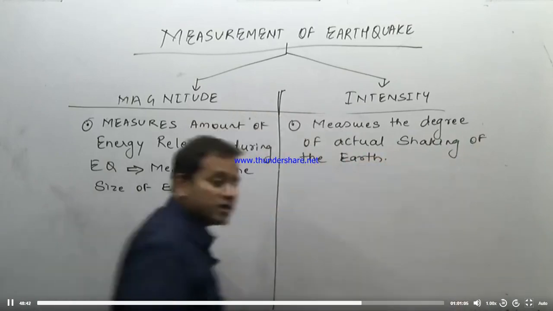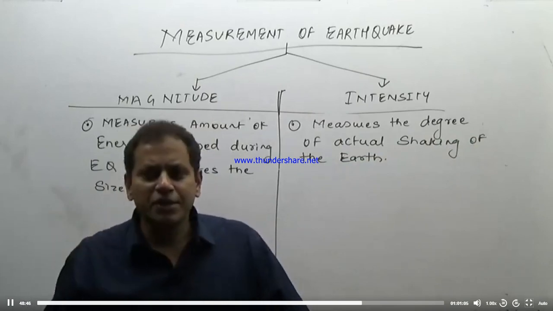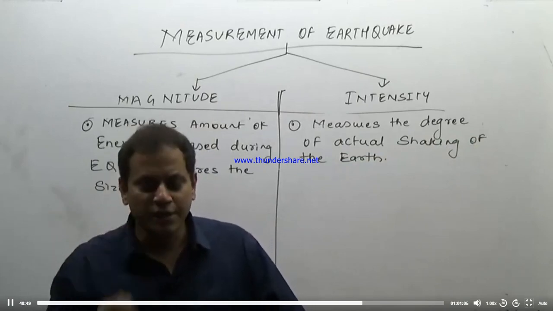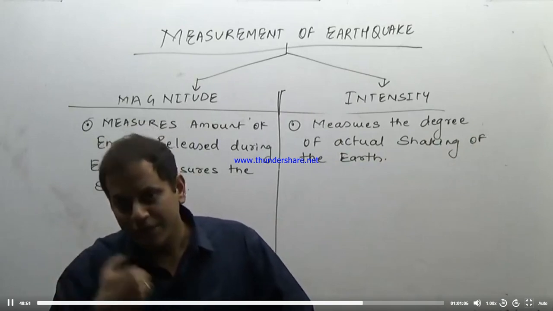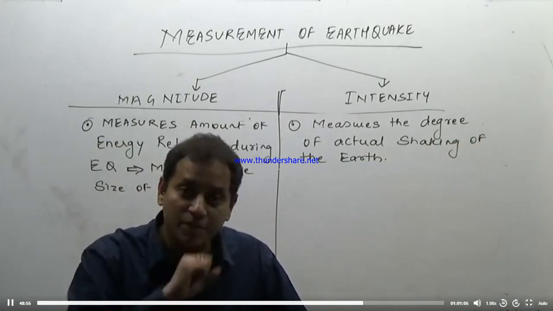That is, how much the earth has shaken. Now here, magnitude is measuring how much amount of energy is released. It is not measuring the impact of that release of energy. The impact of that release of energy is measured by the intensity.